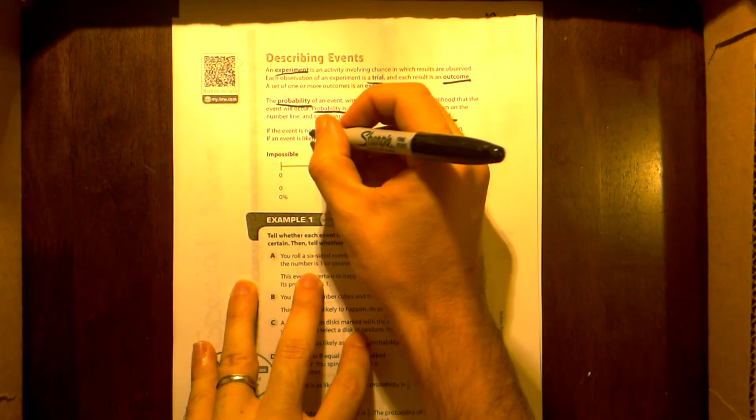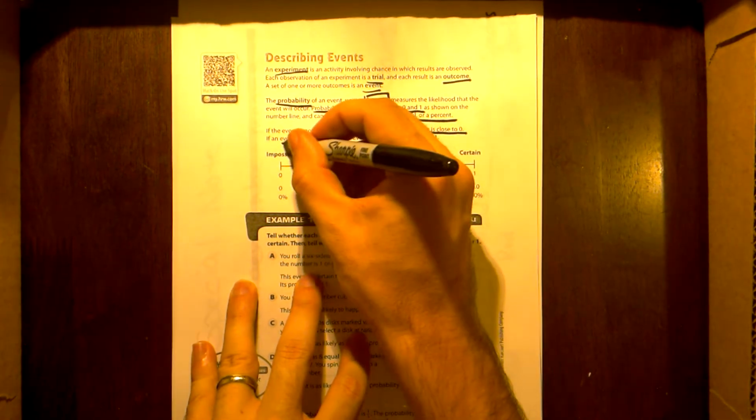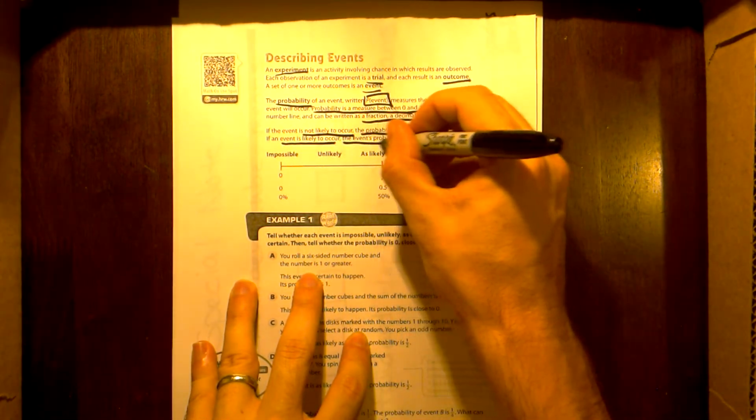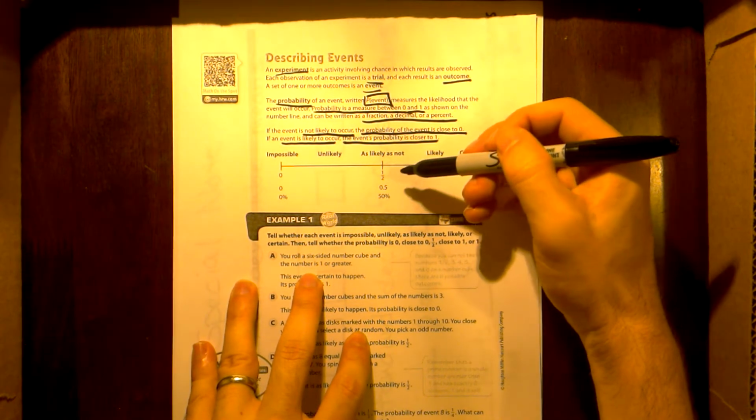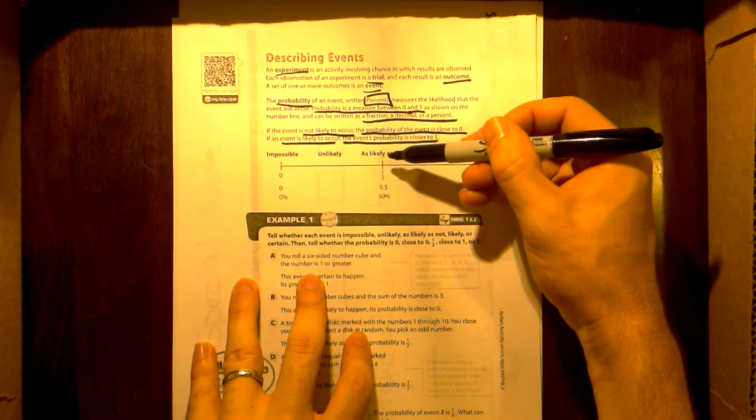If the event is not likely to occur, the probability would be close to 0. If the event is likely to occur, the event's probability is closer to 1. Obviously, if it's in the middle, then it has an equal chance of happening as not happening. We call that as likely as not.